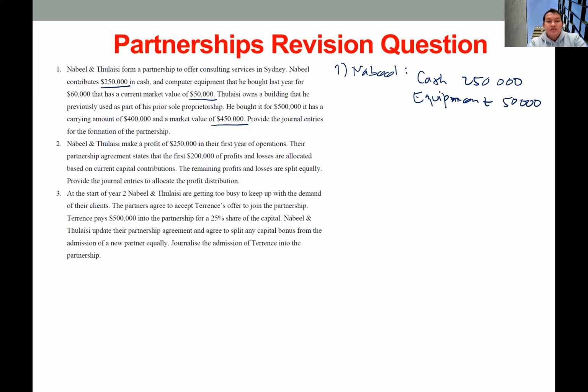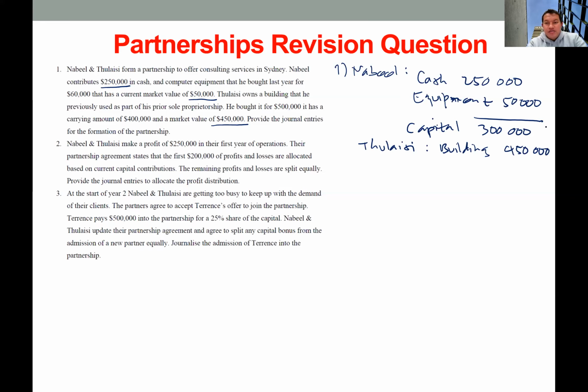So that's pretty much all. So Nabil's capital is 300,000. Okay, now Tulaisi contributes a building. The building market value is 450,000. This will be his capital.